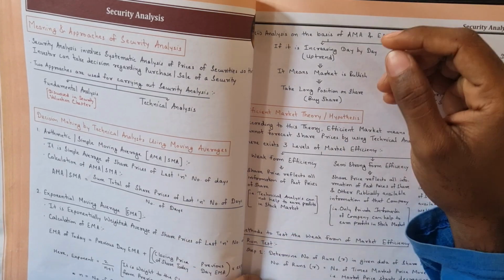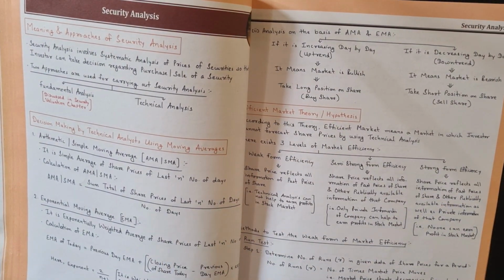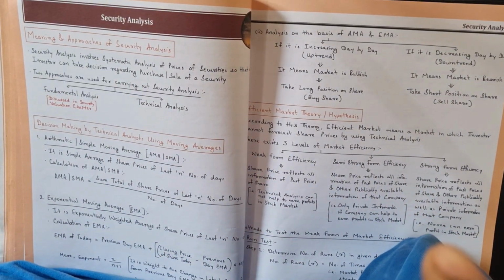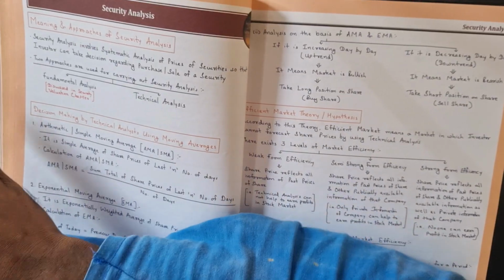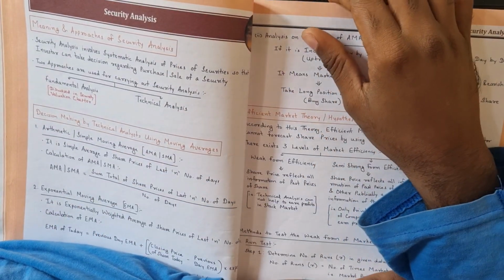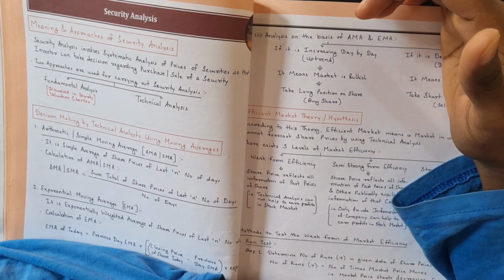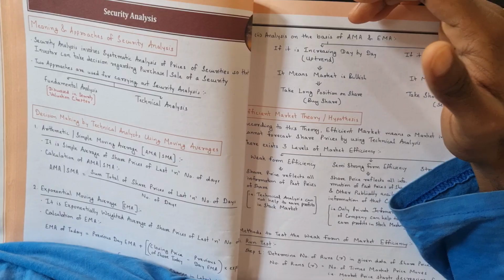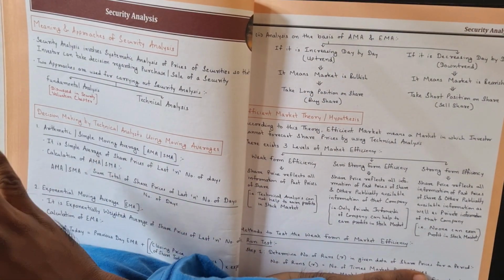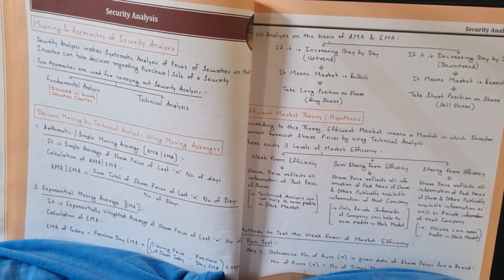Next, exponential moving average. Now what does this say? This theory says that 5 days is a very short period. Let's suppose we are taking data for 200 days. Do you think that the first day of the 200 days is as important as yesterday? No, right?